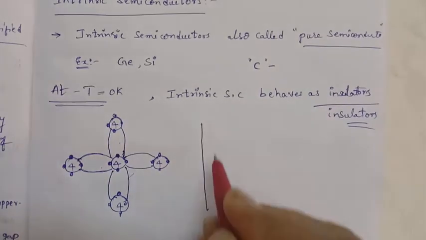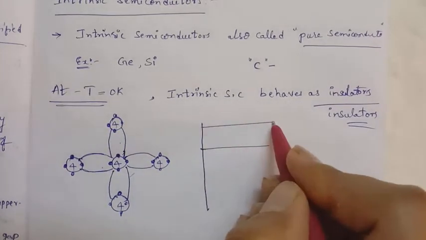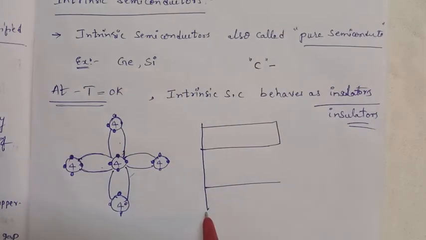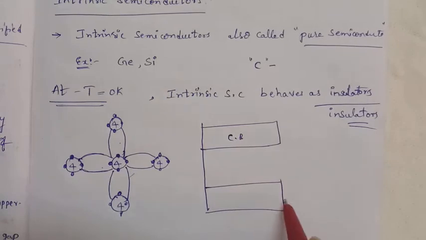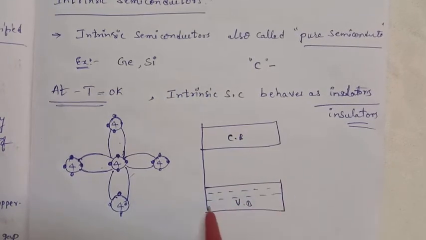At that time, the energy band diagram: this is the conduction band and this is the valence band. The valence band is completely filled with electrons.